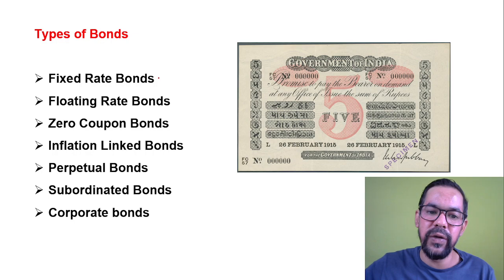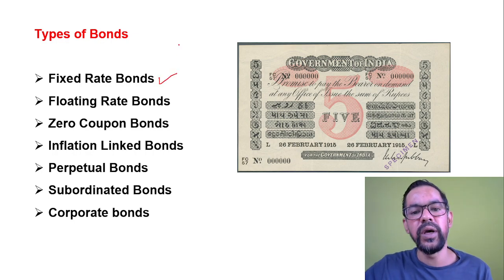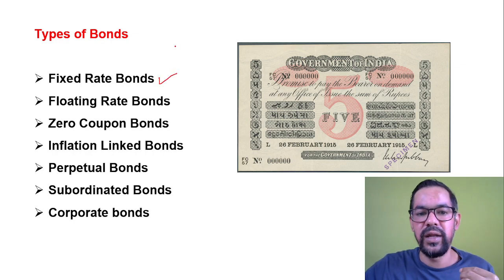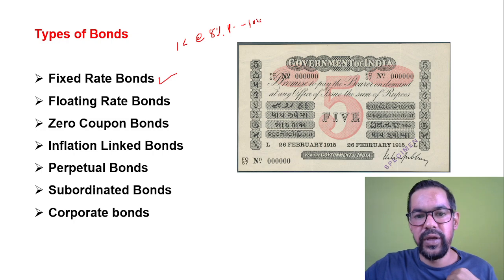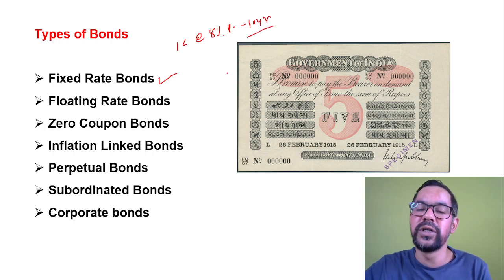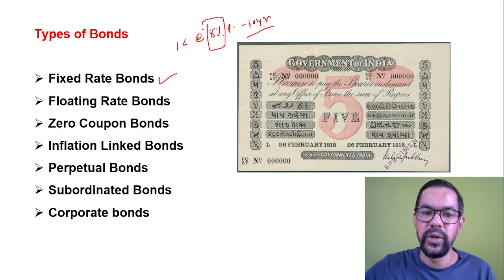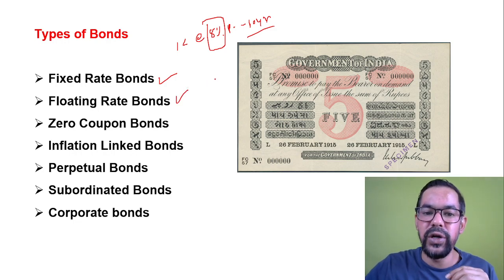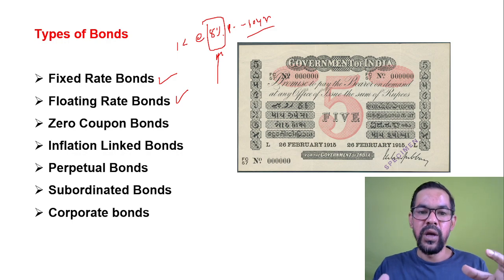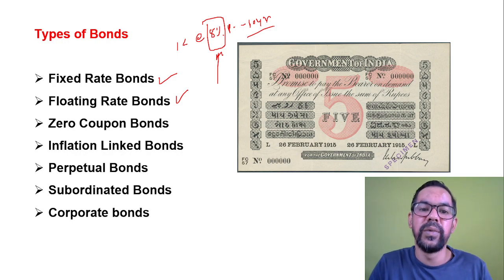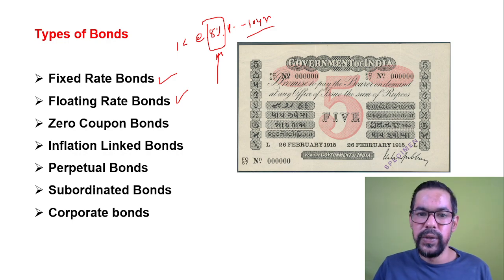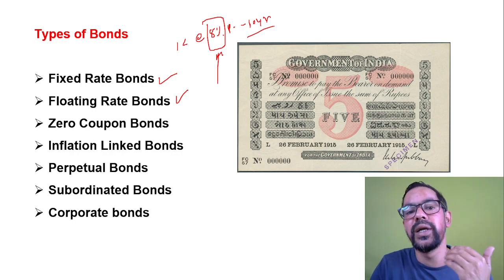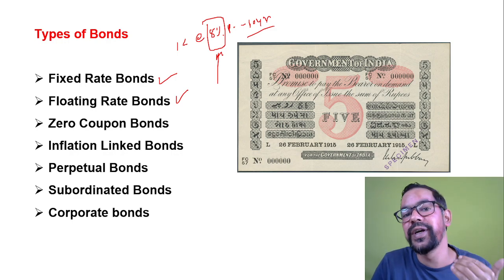So we have fixed rate of interest, which means the rate of interest is fixed. Let's say if you invest 1 lakh rupees, your rate of interest is 8% per annum for 10 years, so every year you will get 8% rate of interest. Another one is floating. Floating means variable, where the rate of interest will vary. We have different indices like LIBOR, MIBOR, and we use these indices to calculate the rate of interest for a specific time duration.